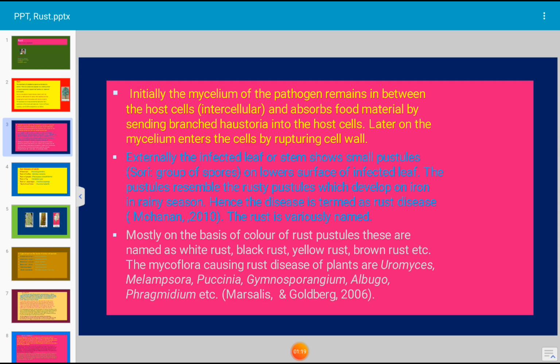Initially, the mycelium of the pathogen remains in between the cells. Such mycelium is known as intercellular mycelium, and this mycelium absorbs food material by sending haustoria into the host cell, and later on the mycelium enters inside the cell. That means it becomes intracellular, and such rust pustules are formed external to the infected part of the plant. Okay, next.